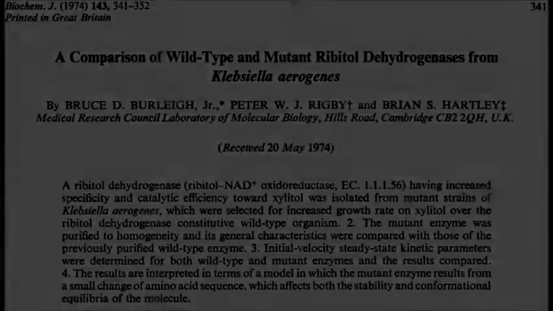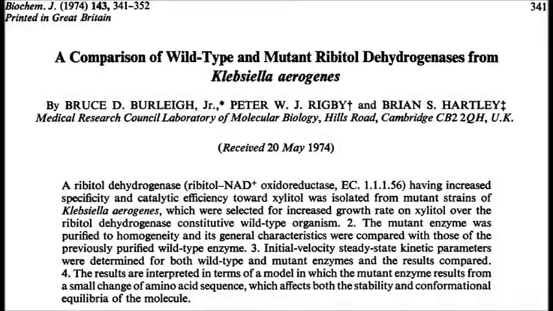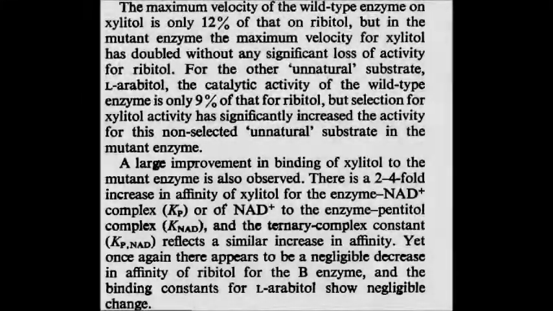Brian Hartley and his group at Imperial College in London made a study of this enzyme. They compared its activity in the X2 mutant with that of the enzyme of the wild type. They measured the activity of the enzyme on Ribitol, xylitol, and L-arabitol, another unnatural substrate. They found that compared to the wild type, the mutant enzyme was actually less active on Ribitol, more active on xylitol, and more active on L-arabitol.